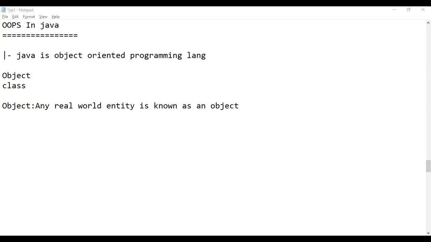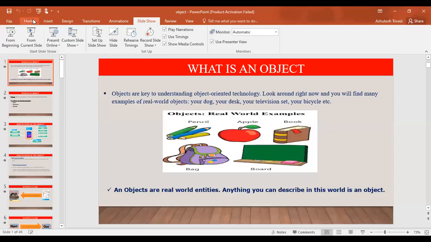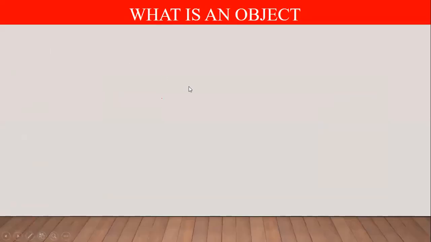It doesn't matter whether the entity is living or non-living, but anything which exists in this world physically is known as an object. Okay, let's try to understand what is an object.